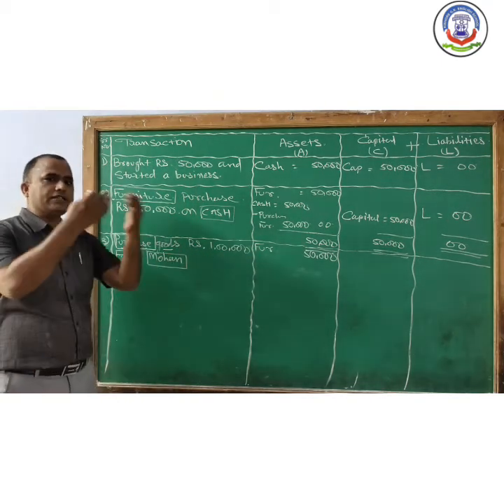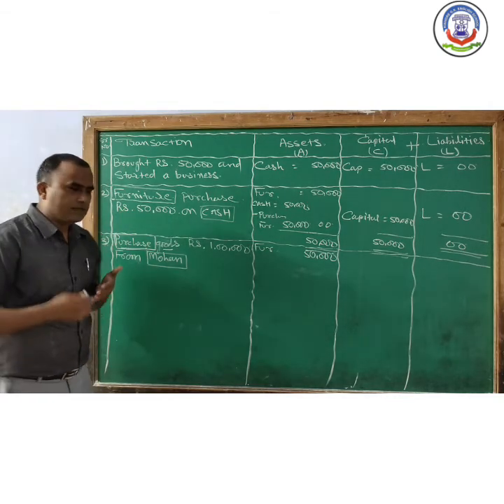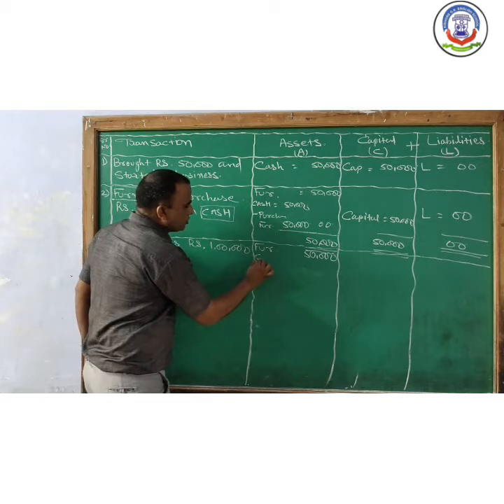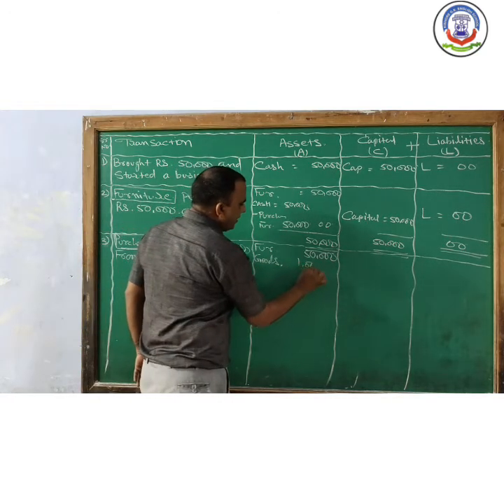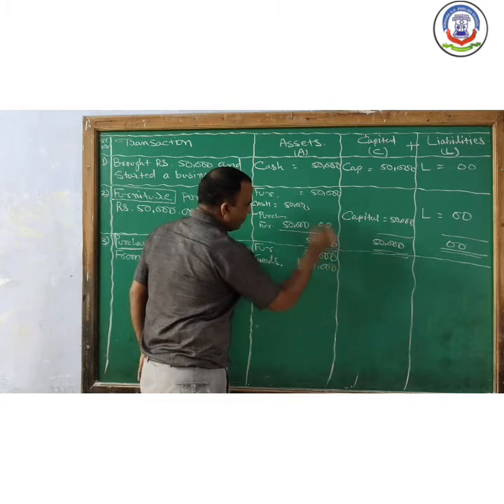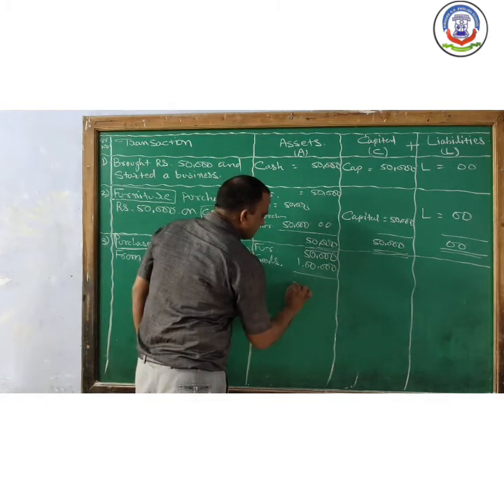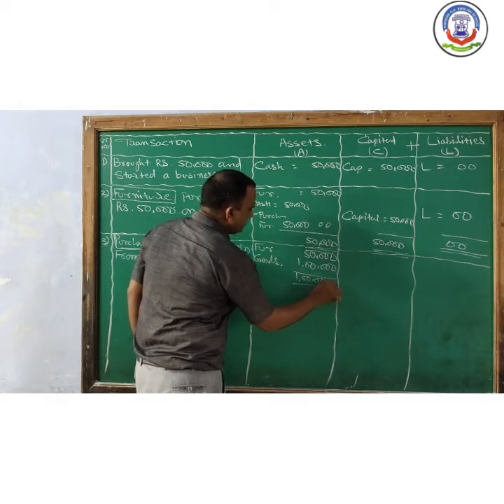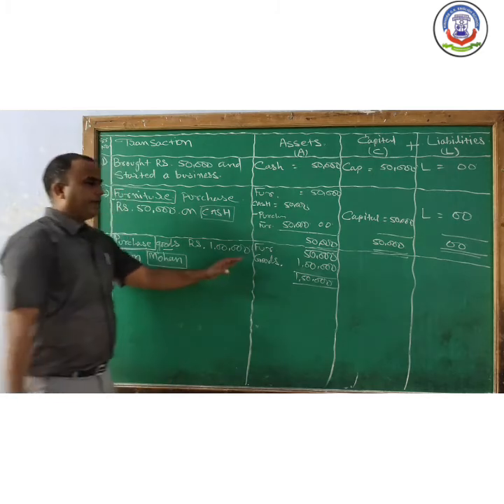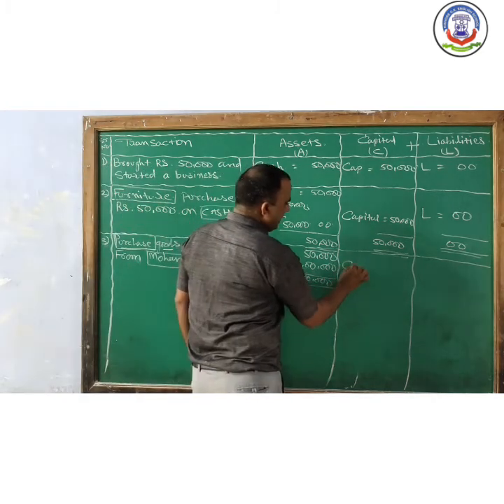Now we purchased goods of rupees 1 lakh. So goods is our assets. So when we purchase goods, the value of goods increased by 1 lakh. So the total of assets become 1,50,000. It is a credit transaction. That means there is no change in capital.